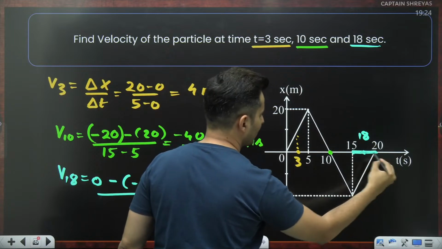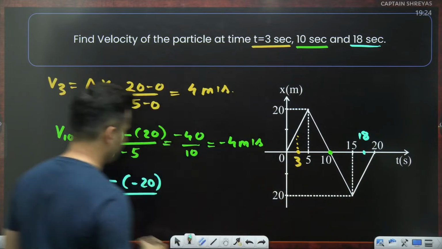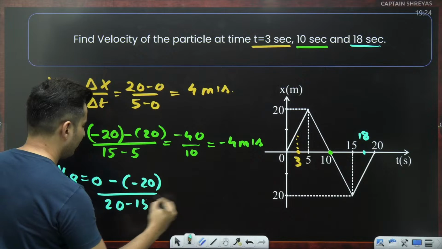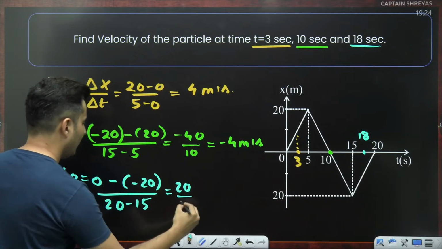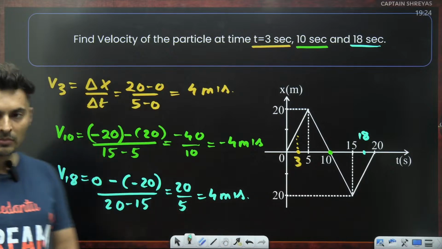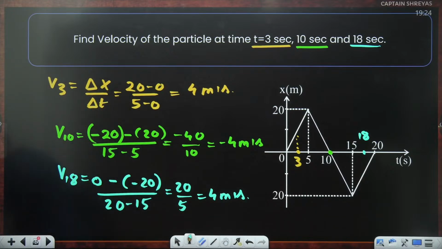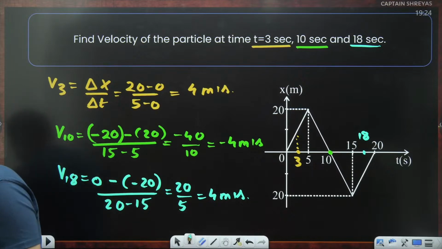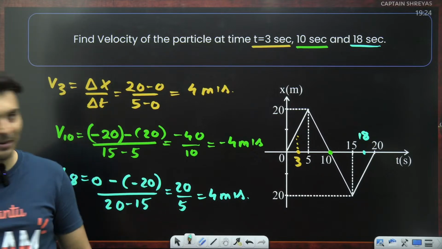So from here to here, how much is it? 20 minus 15, which is 20 by 5, which is again 4 meters per second. That is the answer. Is that absolutely clear, my dear warriors? Thank you, Supriya, my old student. Soumya, my new student. Nayana vlogs, which part do you want me to explain, Nayana?